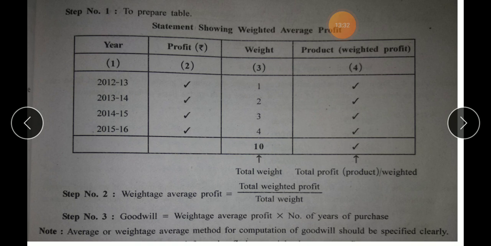Alright. This is the year. This is the respective profit which will be given to you in the question. Of course, you will get to know this once you solve the practical sums, and you have already solved them once, I think. And the respective weight is given. You will total this column, which is said to be total weight.